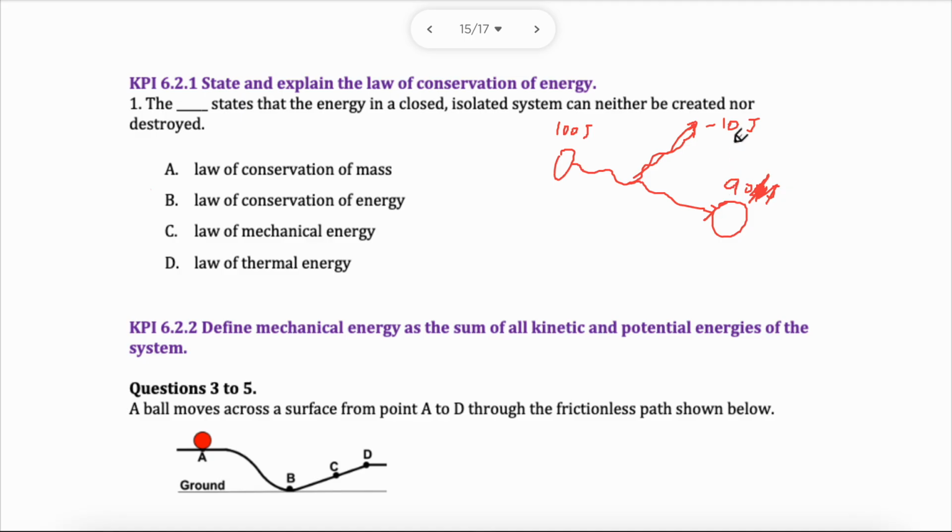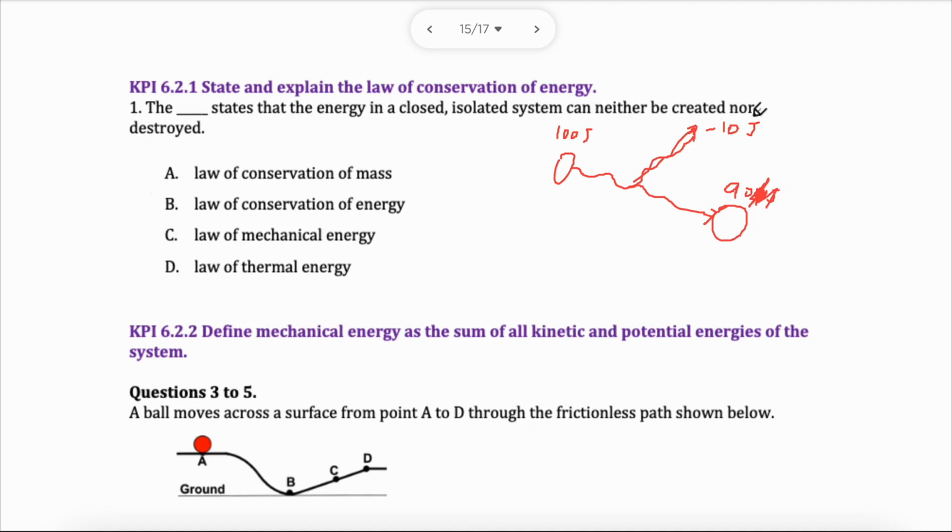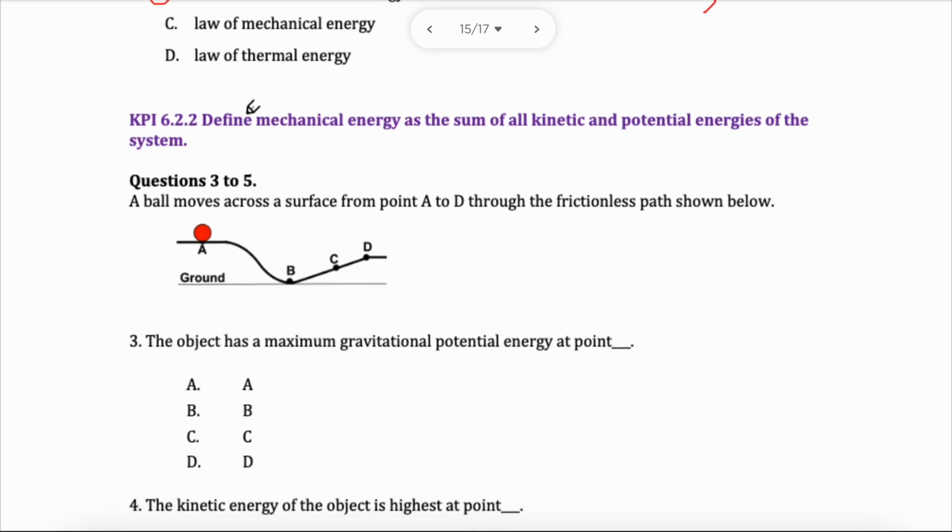I didn't destroy 10 joules, no. I lost it to heat, a different type of energy. In total, the total energy remains the same. The total energy will be 100. If I had 100 to begin with, I will have 100 at the end. This is the idea of the conservation of energy. It is transferred, it is never destroyed or created. So the answer obviously would be B in this case. I missed B with a circle, terrible.